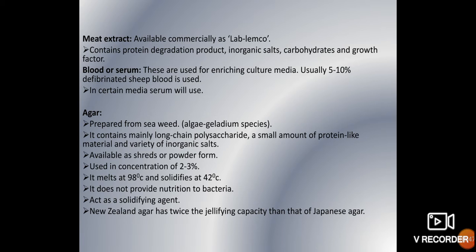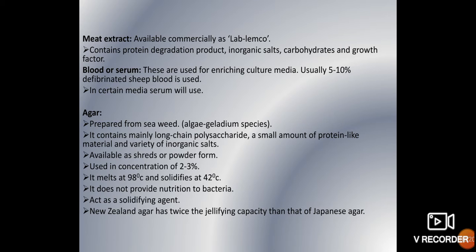And finally, meat extract. It is commercially available as Lab-Lemco. It contains protein degradation products, inorganic salts, carbohydrates and some growth factors. Suppose you want to enrich the media, then you can add some other content to this basic component, and the media will become enriched. For example, you can add blood, serum or egg, whatever you require based on the growing of the cultured bacteria.